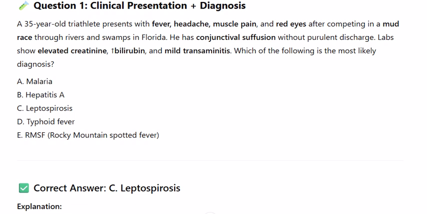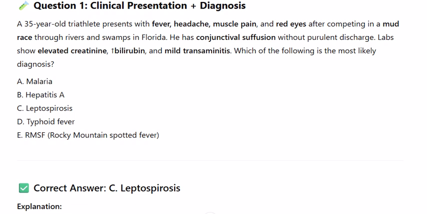Question 1. Clinical presentation diagnosis. A 35-year-old triathlete presents with fever, headache, muscle pain, and red eyes after competing in a mud race through rivers and swamps in Florida. He has conjunctival suffusion without purulent discharge. Labs show elevated creatinine, bilirubin, and mild transaminitis. Which of the following is the most likely diagnosis?